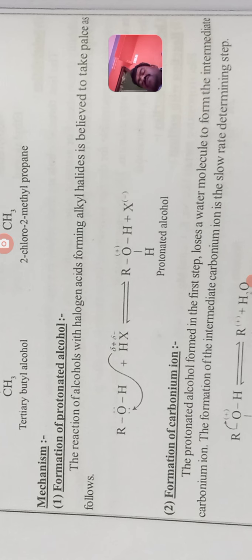Alcohols are treated with hydrogen halide. Here H is added to oxygen, and it is called the protonated alcohol. Formation of carbonium ion: the protonated alcohol formed in the first step loses a water molecule to form the carbonium ion. The formation of the intermediate carbonium ion is the slow, rate determining step.